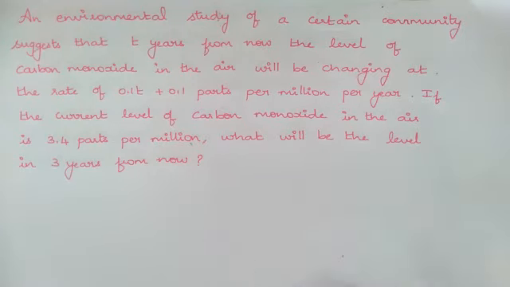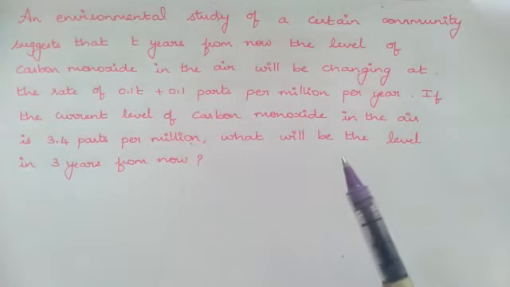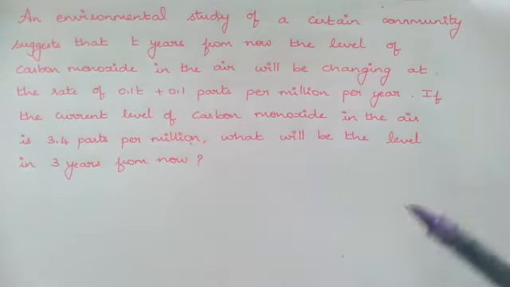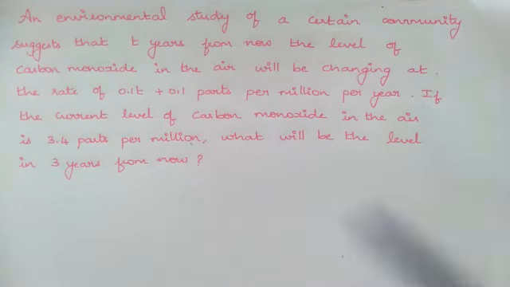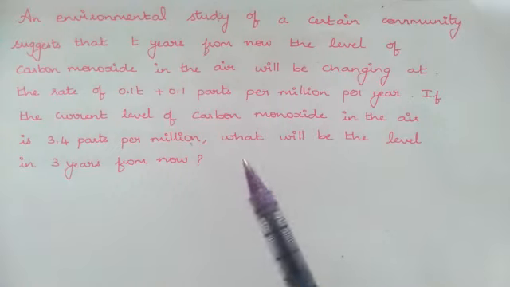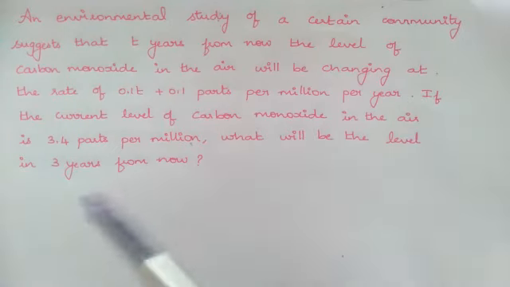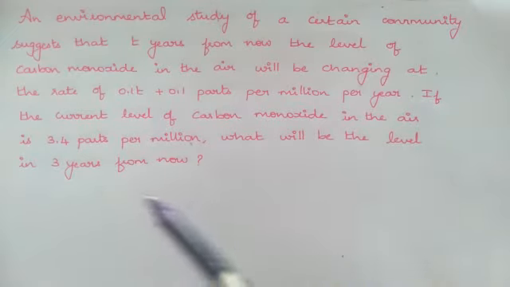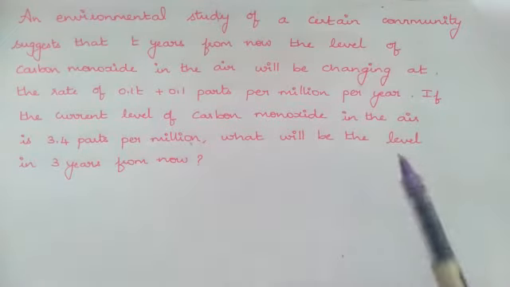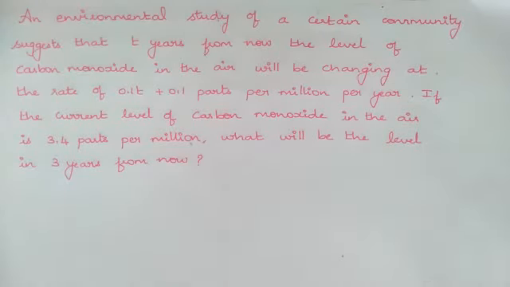Directly they are asking what will be the level. You will be able to identify the difference between the questions. If we had been asked what will be the increase in the level of carbon monoxide in 3 years, that would be different. Now it is how much it will be after 3 years. So let's see how we are going to solve.